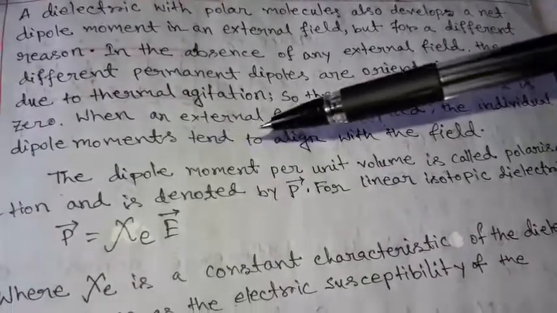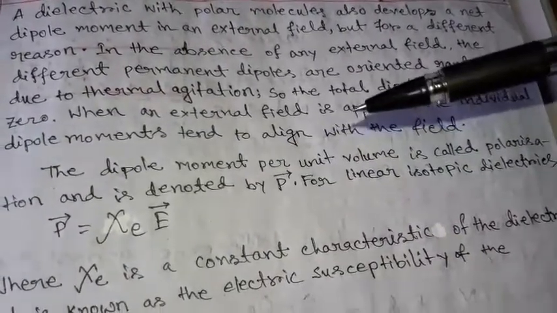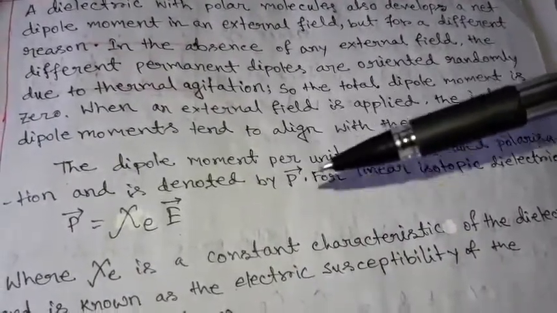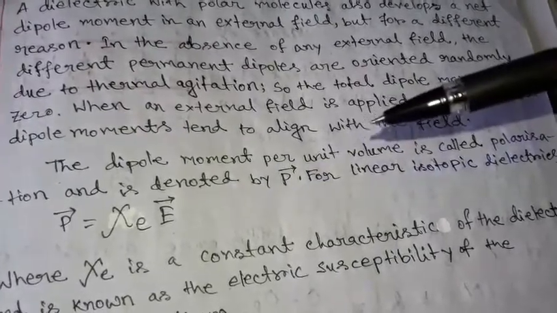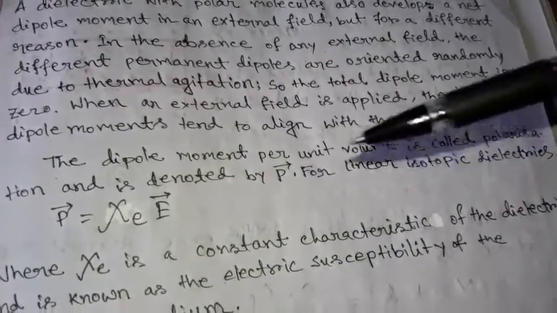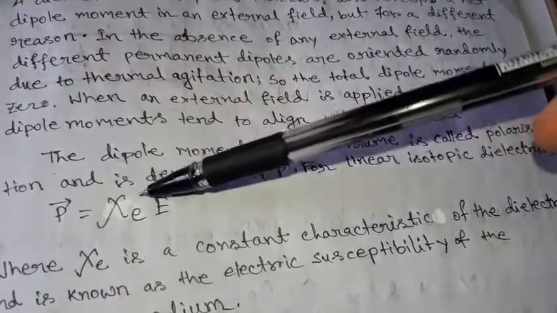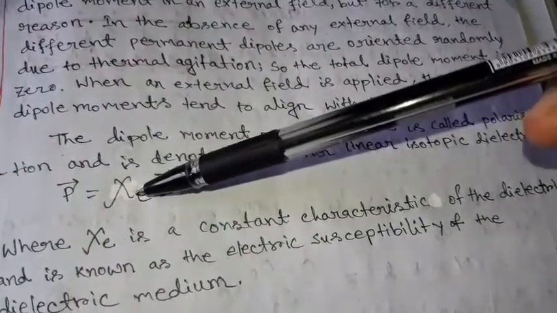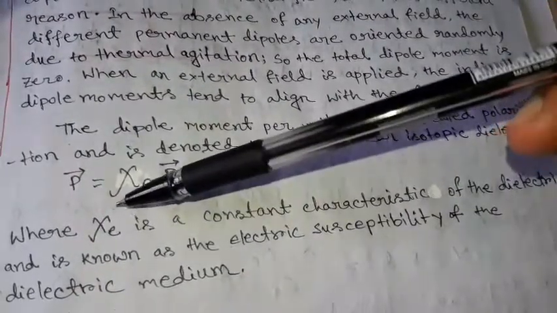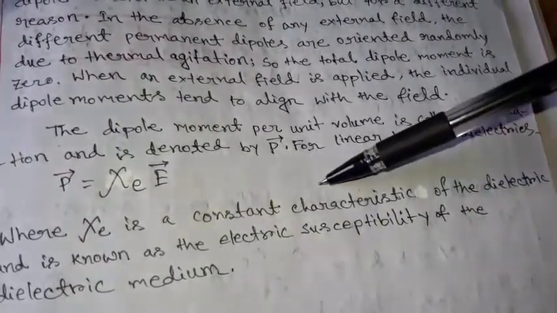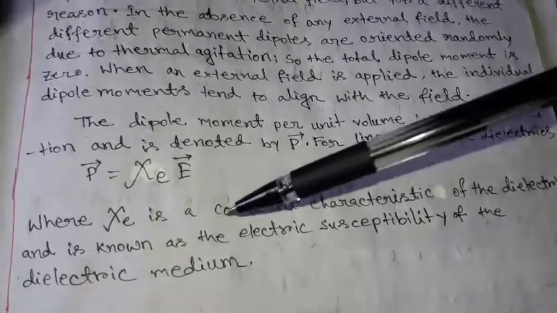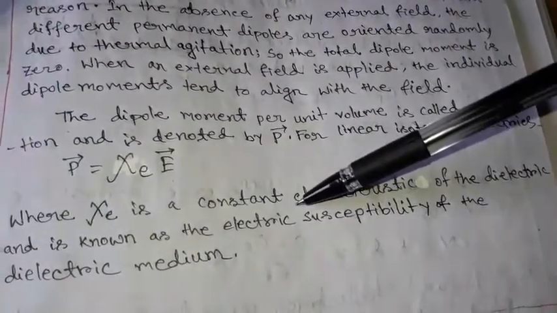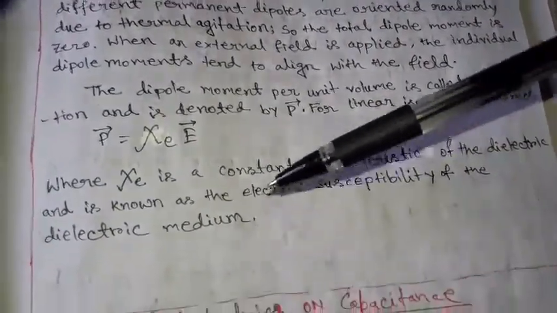The dipole moment per unit volume is called the polarization and is denoted by the P vector. For linear isotropic dielectrics, P vector equals χ times E vector, where χ is a constant of proportionality, characteristic of the dielectric, and is known as the electric susceptibility of the dielectric medium.